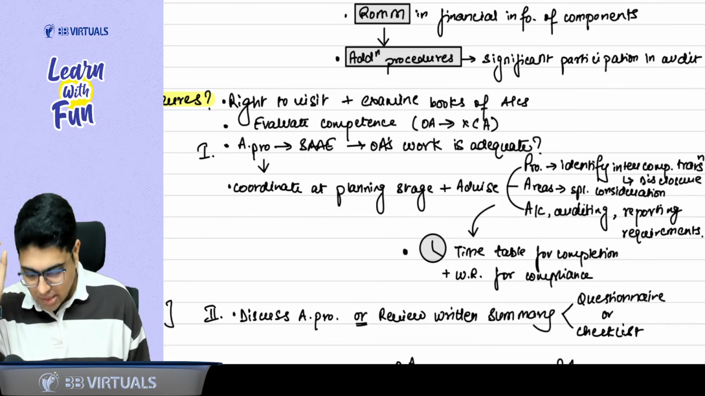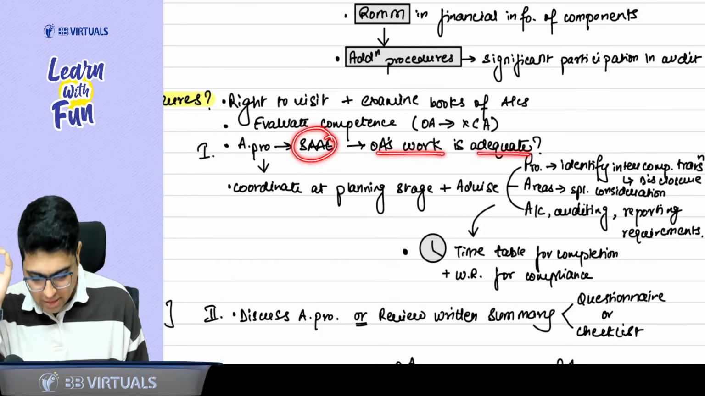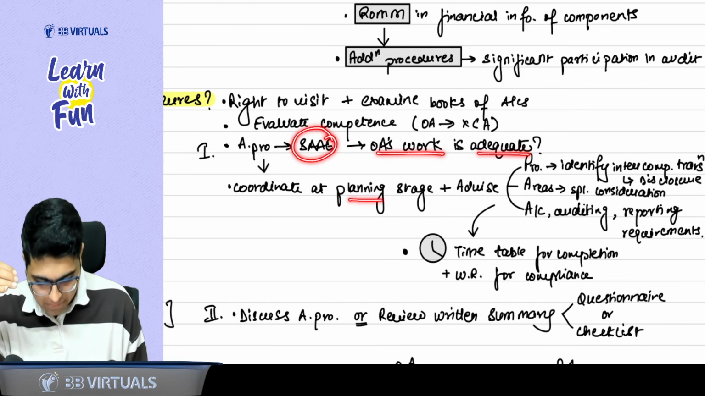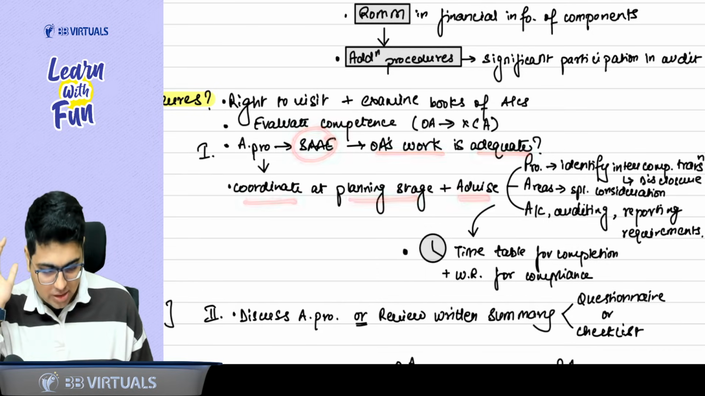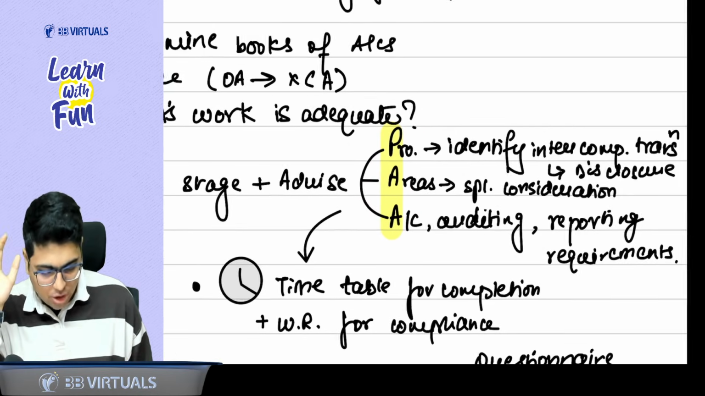Now, the main procedures to get evidence that the other auditor's work is adequate: first of all, you should tell him that you are going to use his work. When? At the planning stage. Coordinate at the planning stage and advise him that you are going to use his work. Advise him about three areas. What are the three areas? You are the principal auditor, so advise him about PA.